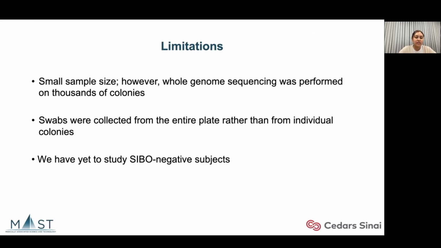Some of the limitations included having a small sample size. However, deep sequencing was performed on dozens of colonies. Second, swabs were collected from the entire plate rather than from individual colonies. Lastly, we did not study SIBO-negative subjects yet.